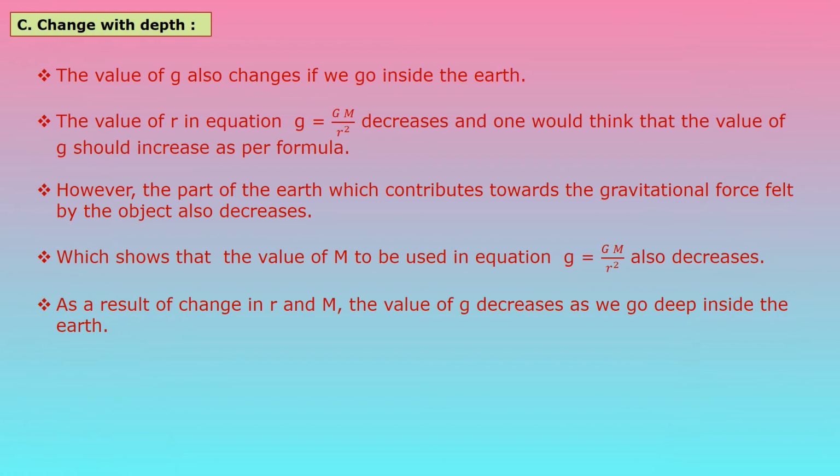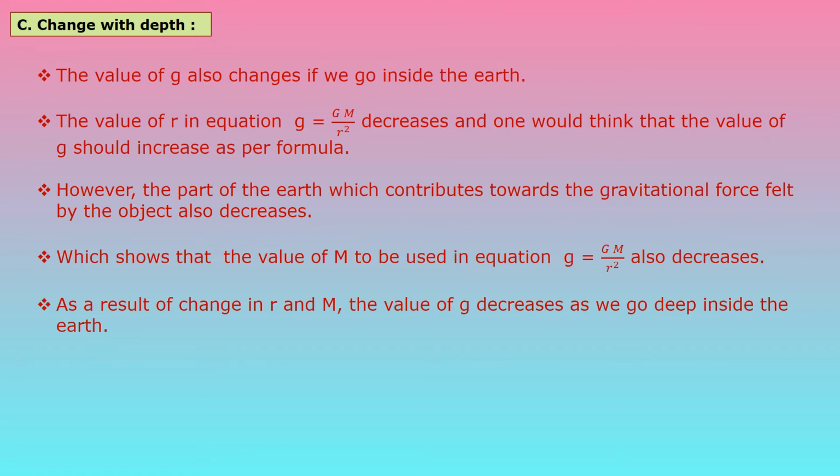Now third, that is C, change with depth. The value of g also changes if we go inside the earth. So the value of acceleration due to gravity changes when we are going inside the earth. The value of r in equation g is equal to GM upon r square decreases, and one would think that the value of g should increase as per the formula.